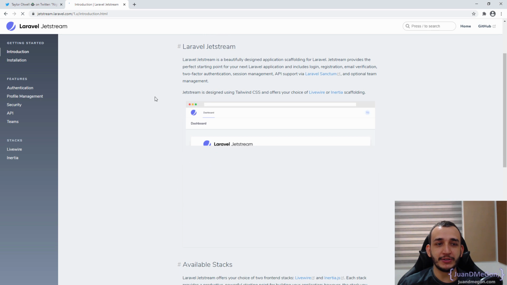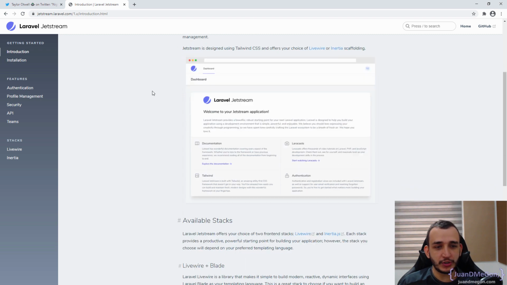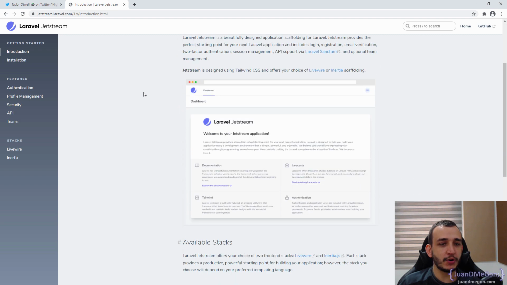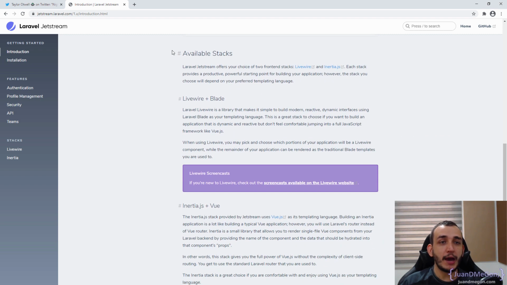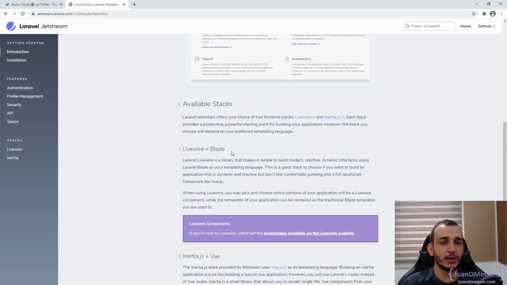We have what is Laravel Jetstream. You probably already know this is related to authentication, the scaffolding you can obtain automatically just after installing and executing some commands. All that you need to authenticate your users, to get two-factor authentication, and so on. So let's explore this a little more. We have two possible stacks. We probably already know that, which are Livewire plus Blade, or Inertia.js plus Vue.js. That's all. So I probably will go with Livewire.